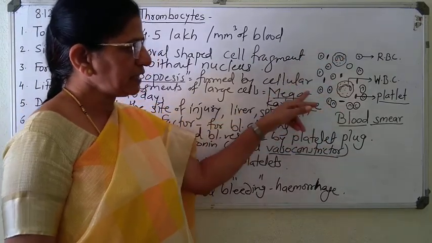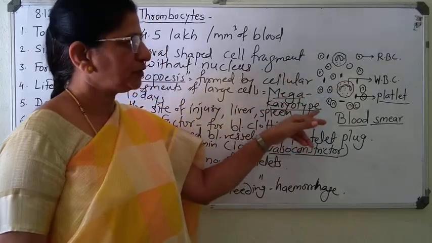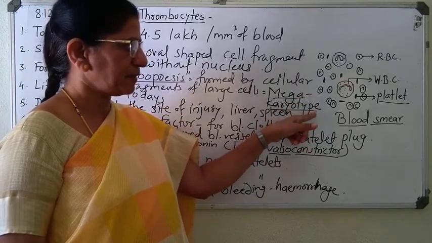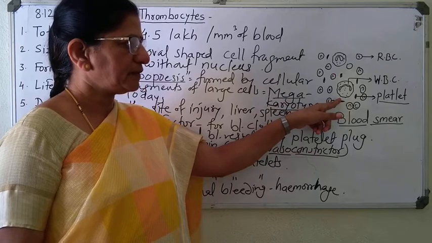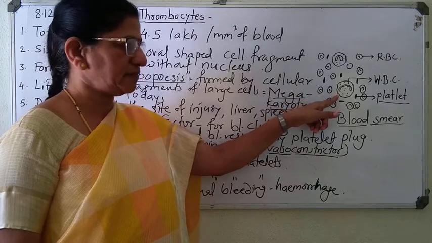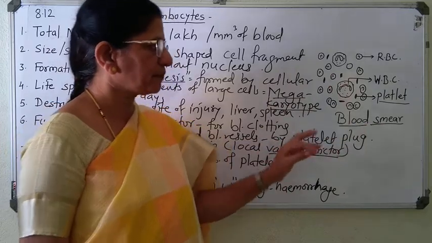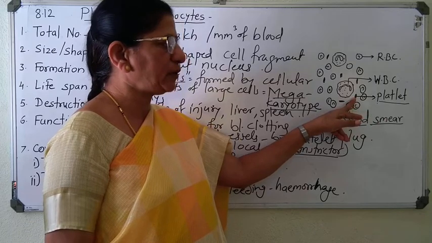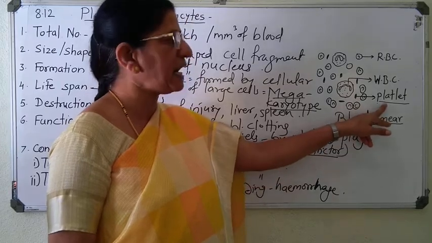There are many RBCs shown, present in millions. Very small, circular, biconcave, disc shaped. Then WBCs are larger in size, irregular, amoeboid, and their number is few. That means 5,000 to 11,000 per cubic mm of blood. So only 2 WBCs are shown in this blood smear. And the platelets, these are very small oval shaped non-nucleated cell fragments. They are shown in this blood smear and they are present in lakhs.